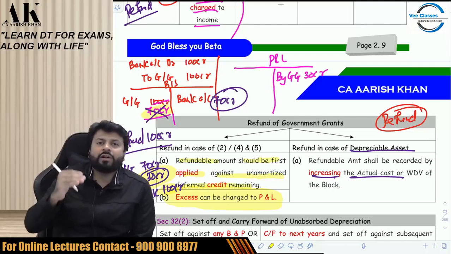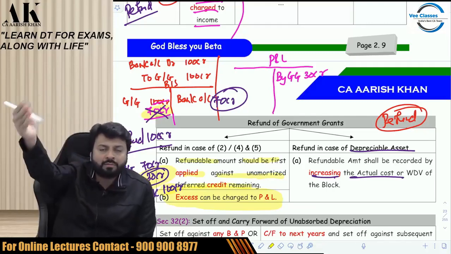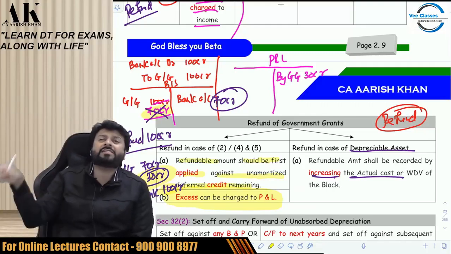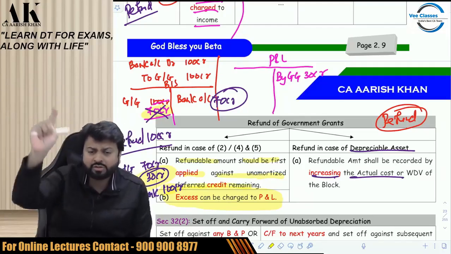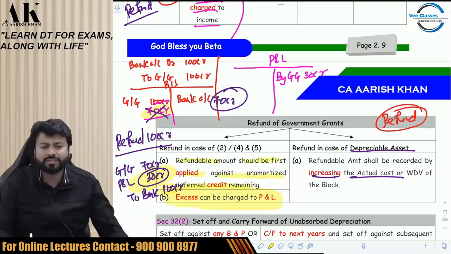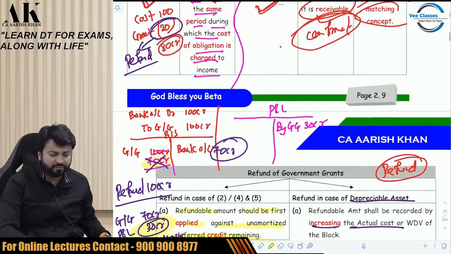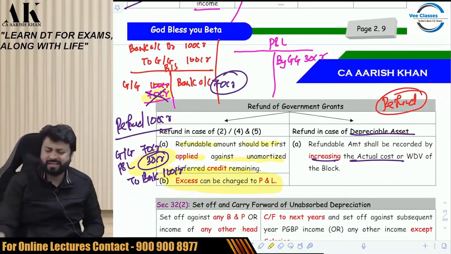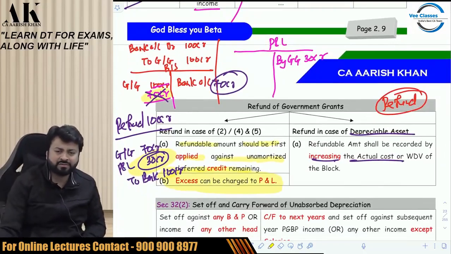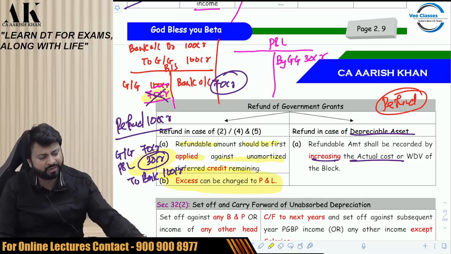So, this 100 crore has to be first adjusted against the unamortized credit and the 30 crore will be adjusted to P&L, because that is your loss now, because that has to be going from your pocket. So, you have to pay that from your pocket and you have to adjust that. You can just take a photograph of this if you want. Okay, not very important for exam, let me tell you very clearly, but still it is there in your syllabus, so we are doing it, not very important. Okay, don't worry much.